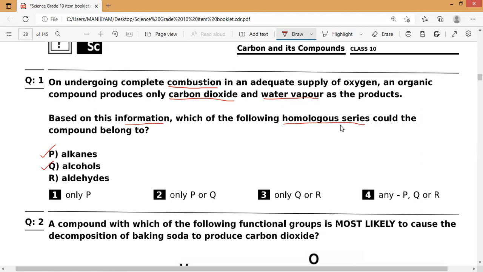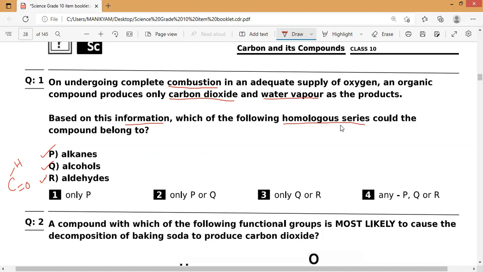That is the functional group: C, single bond H and double bond O. So they are also good fuels. Of course, they are hybrids of alkanes or hydrocarbons, so they are also combustible in nature. So we can say aldehydes also undergo combustion.